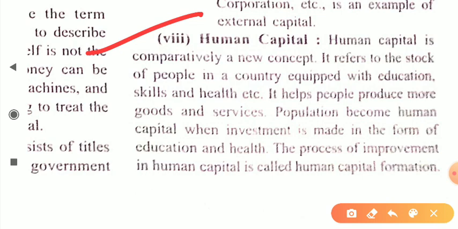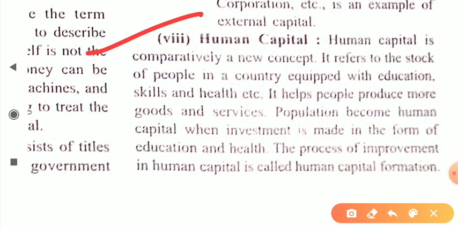Suppose your parents send you to school for education. They also provide you medical facilities and other facilities so that you can become an educated person, or in future you can earn some money with the help of your education and skills. So that's why you as an individual are human capital for our country.